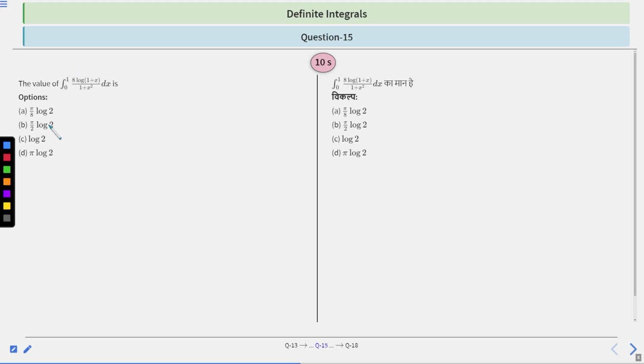That is, we know that integration of 0 to 1 f of x is equal to integration of 0 to 1 f of 1 minus x, right? So you can try this. Clear? Or you can further try some simplification to approach these questions. Okay, so you try to think the questions like that.